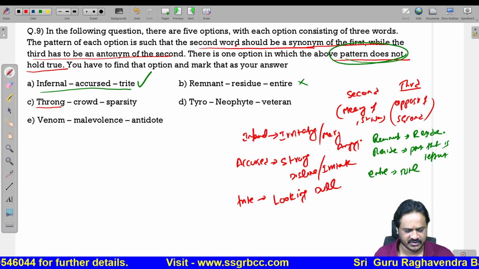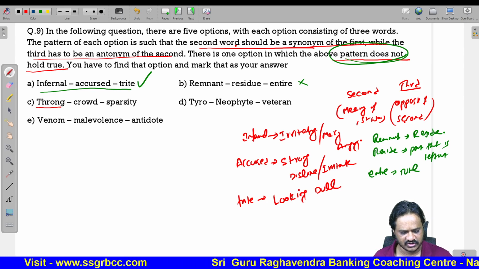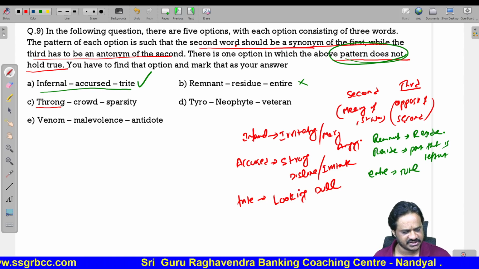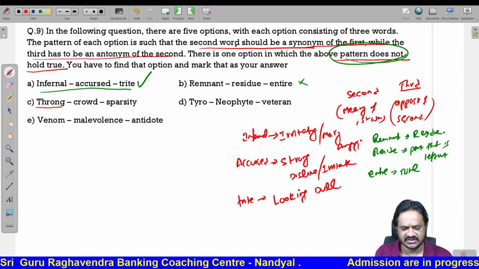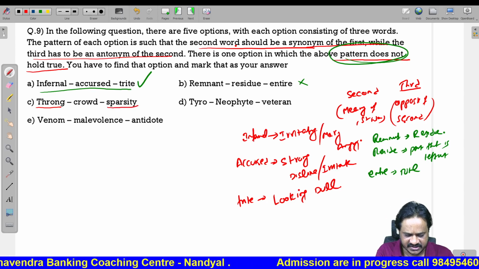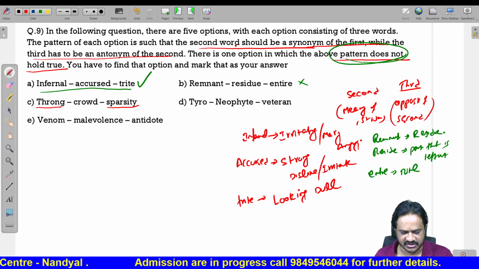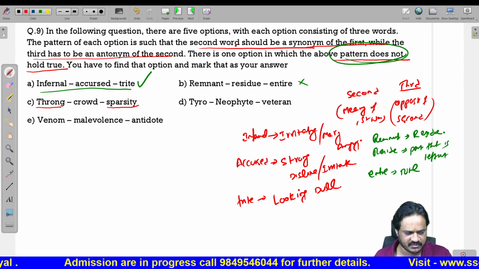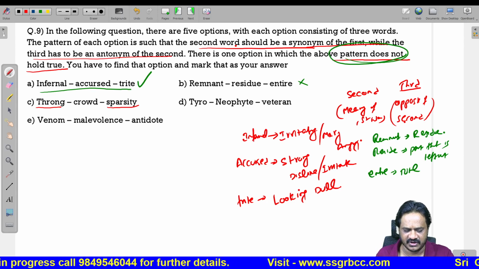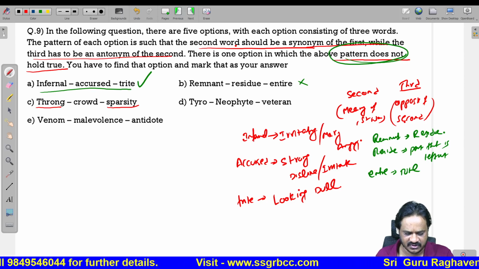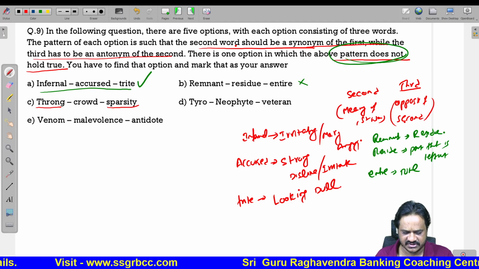Large density of population is called throng. Crowd also means large density of population. Sparsity means there are fewer people. That means definitely this is the opposite of throng and crowd. Throng means having a large population, crowd means having a large population. Sparsity means lack of people, lack of population, that means there are hardly any people. Here both A and B are the same, but C is the opposite.